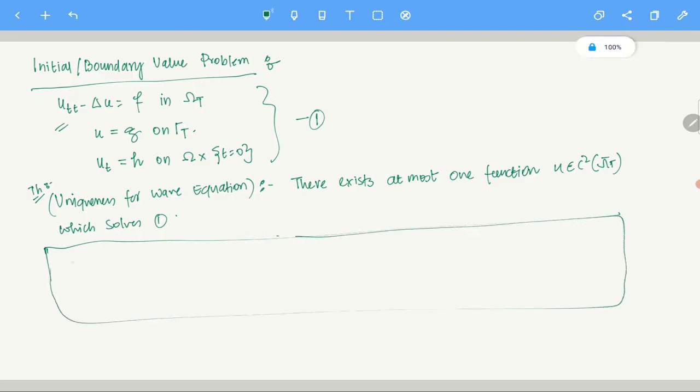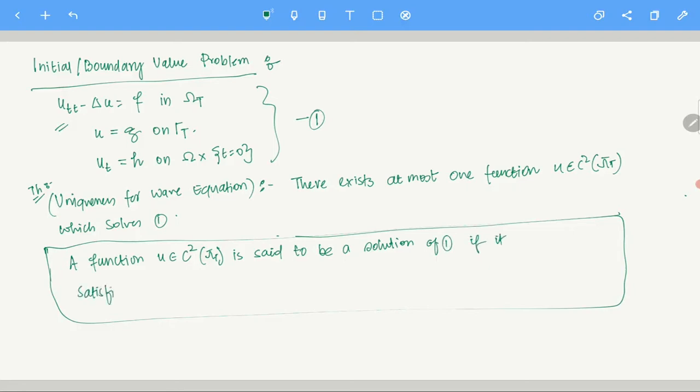Okay, so a function u, which is C2 of omega t bar, is said to be a solution of 1 if it satisfies every condition, these three conditions.